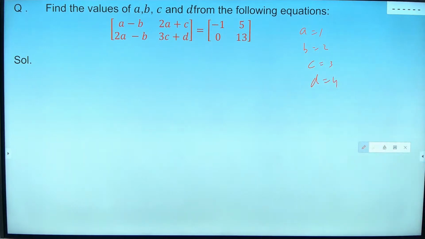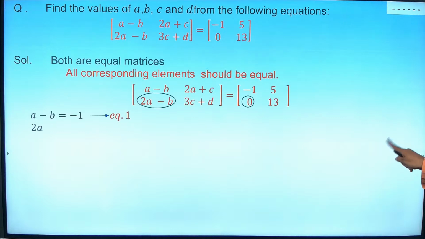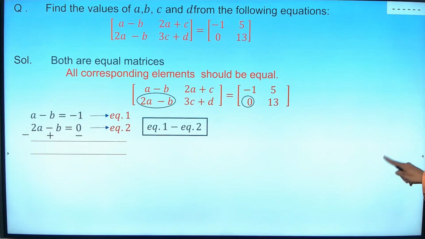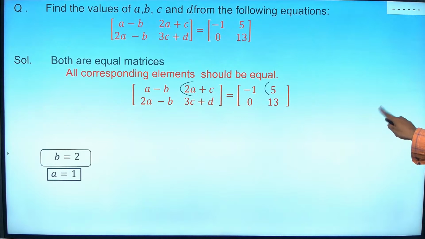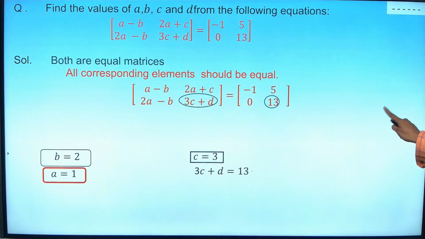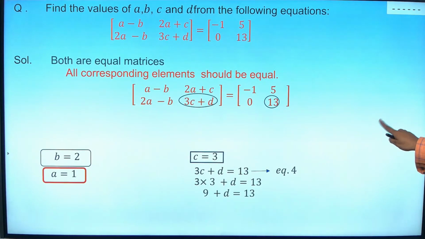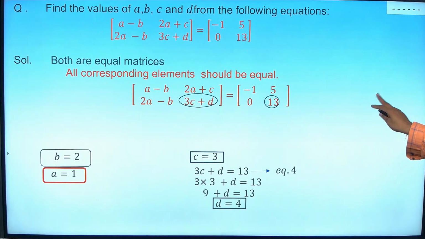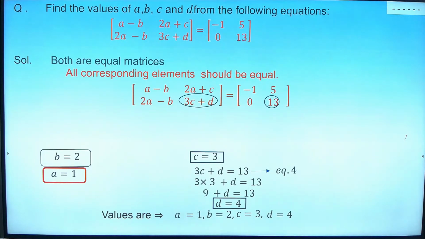Mithun, can you check your answer or shall I do it and show? Even I don't know, I forgot what I did. Yeah, I take equation number 1. I think you made some calculation mistake, Mithun. Can you correct it or shall I teach you? Sir, I made big mistakes, sir.